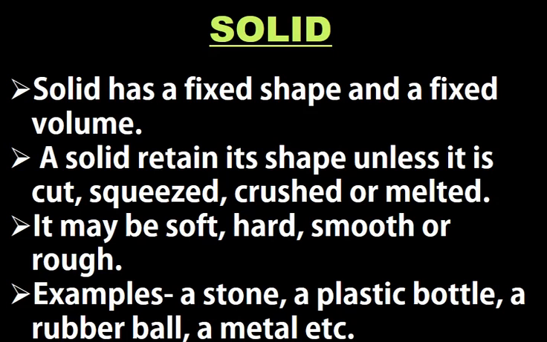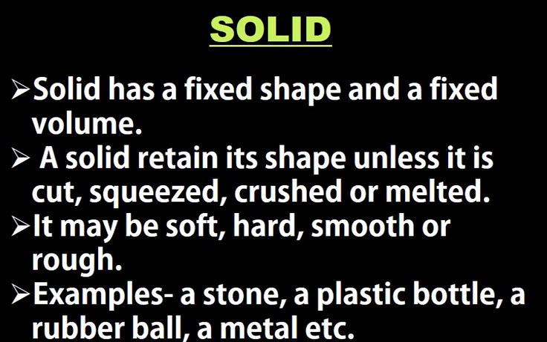Similarly, for any other solid object, we cannot change the shape of the object until and unless we are applying any external force on it. So, until and unless it is being cut, squeezed, crushed or melted, solids will retain their original shape. So this is one of the reasons why we say that solids have a definite shape and a definite volume.